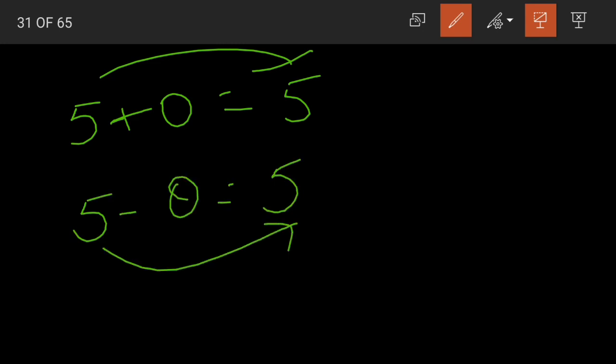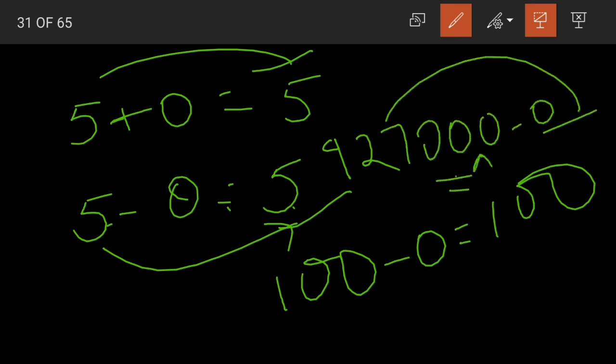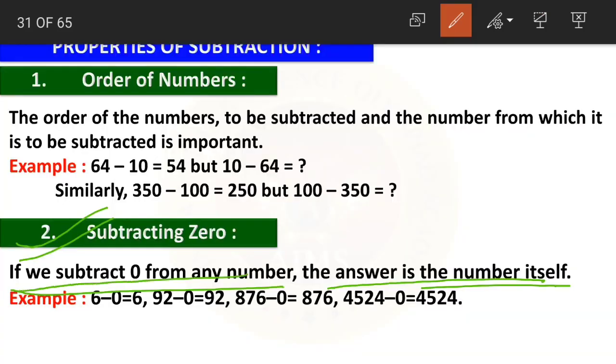Yes, children, that is 5 minus 0 is equal to 5 only. 100 minus 0 is equal to 100 only. 9,27,000 minus 0 is also equal to 9,27,000 only.